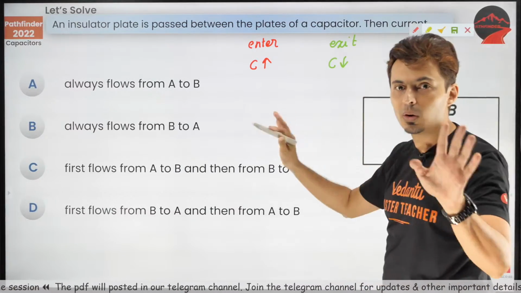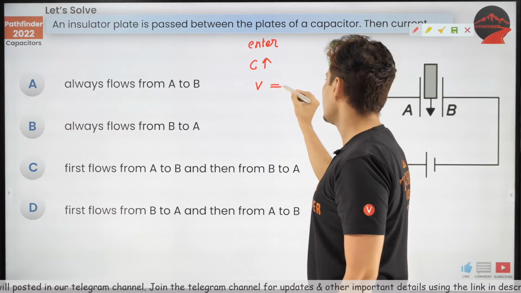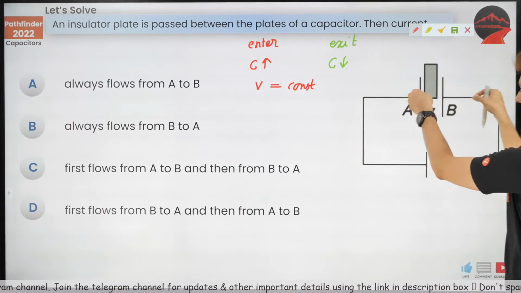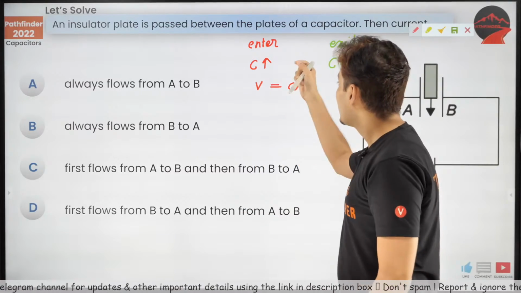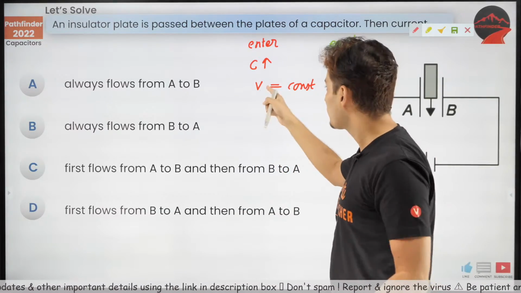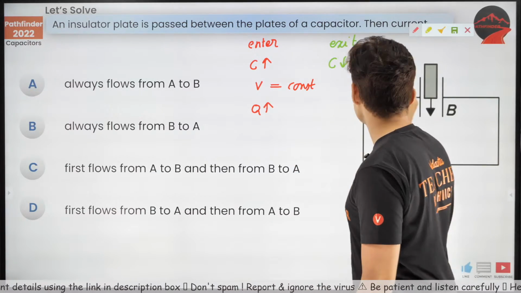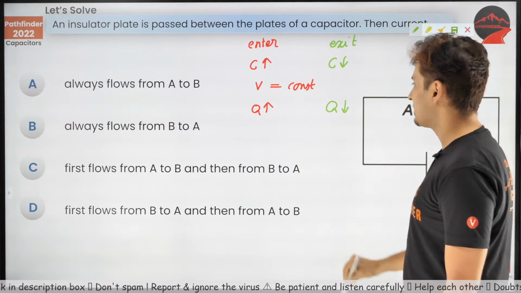Now that is the whole catch of the problem. Remember, the voltage is constant. That's given. You are applying the same voltage. What does it mean? Q is CV, right? Charge is C into V. V is constant, so if C increases, the charge will also increase. But when it exits, the charge will decrease.